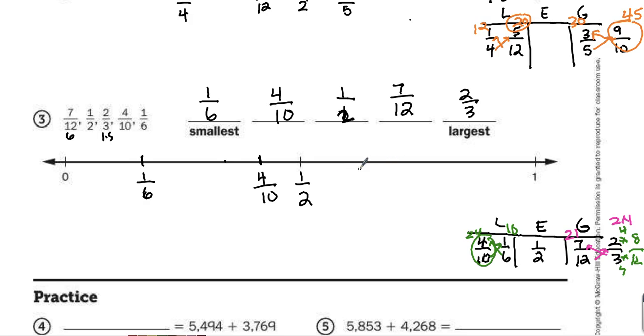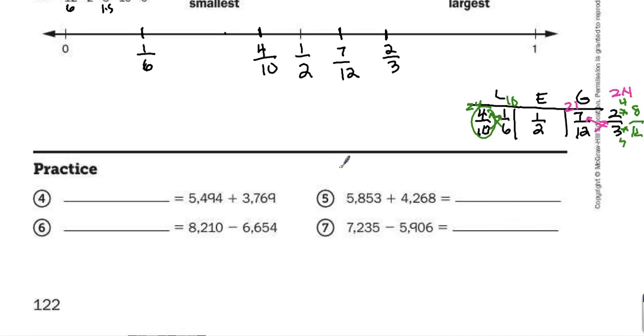Then 7/12. 7/12 would be just bigger than half because 6/12 is half. And then 2/3, if I had to divide this whole line up into thirds, 2/3 would probably be right around here. And there you have it.